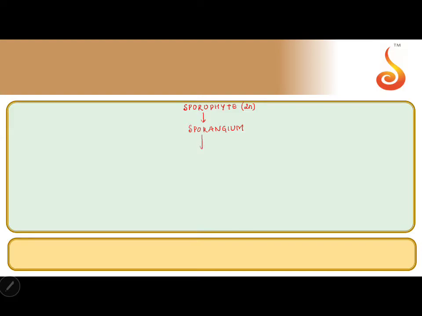And what does sporangium have? Sporangium has diploid spore mother cells. And what do diploid spore mother cells undergo? Which type of cell division? Meiosis. And what does that give?